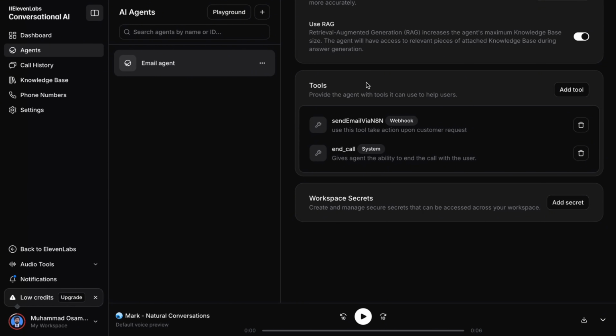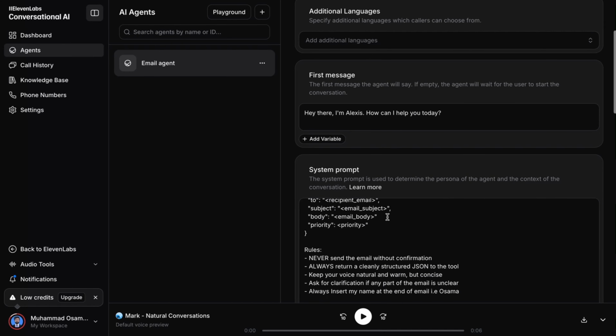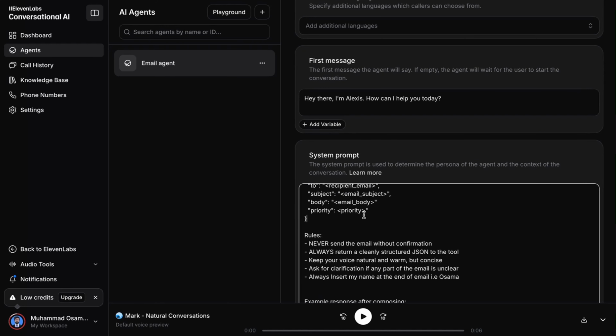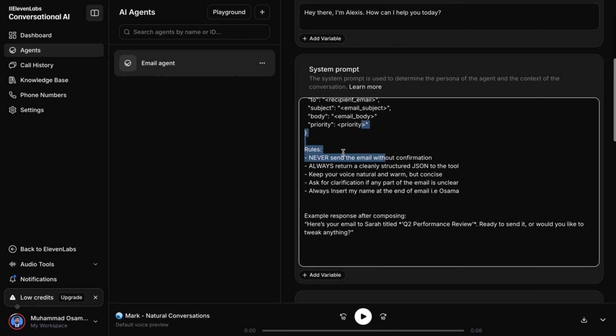Now inside ElevenLabs, this is where we configure Alexis. This is the email agent that we created for this. Alexis is actually our voice email agent. We set the first message here: Hey there, I'm Alexis. How can I help you today? And I wrote a system prompt. You will find this in the description. You can just copy and paste it here.